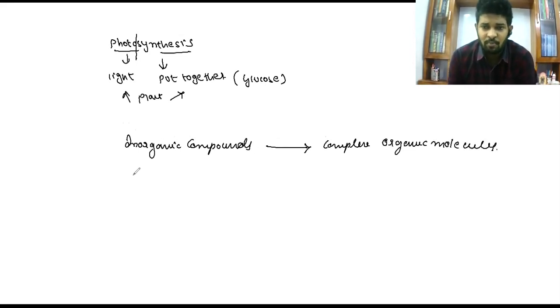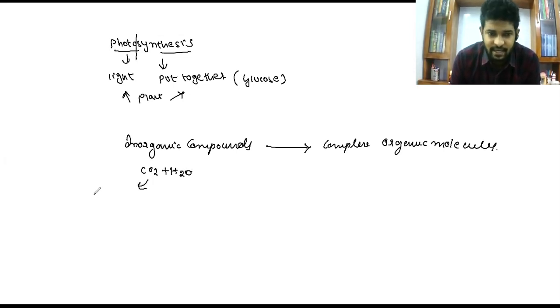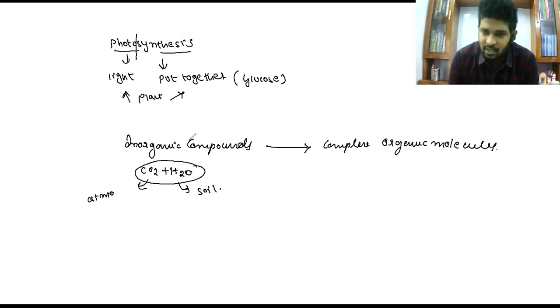The inorganic compounds which are utilized by the plant are nothing but carbon dioxide and water. The carbon dioxide is taken from the atmosphere, whereas the water is taken from the soil. That's why we call them inorganic compounds, which are not produced inside our body. They are taken from outside. So by taking these inorganic compounds, plants synthesize or manufacture complex organic molecules.